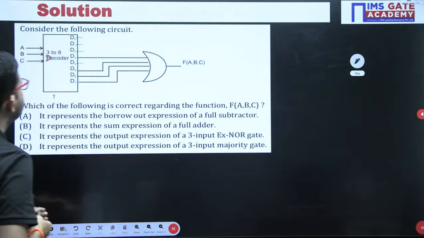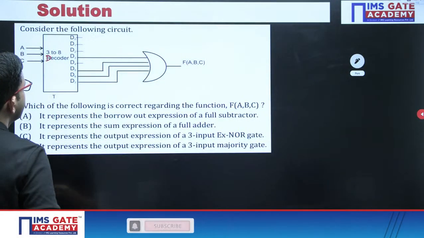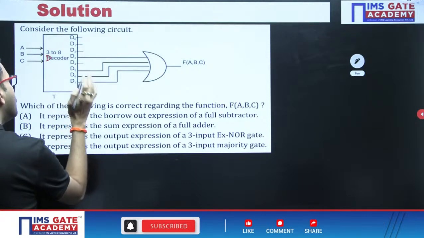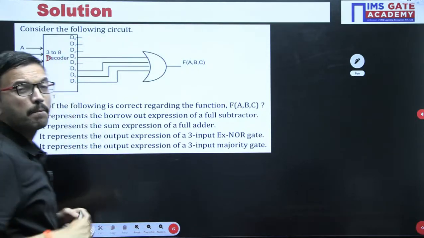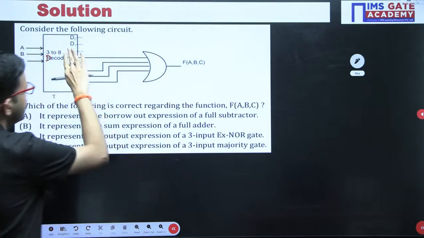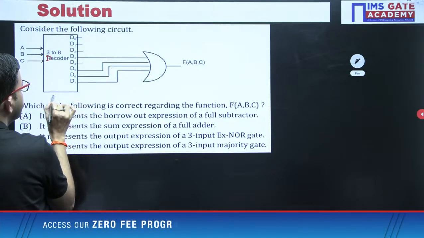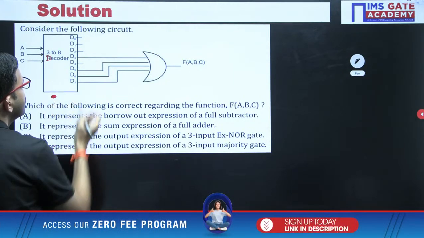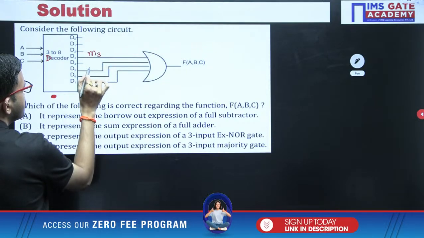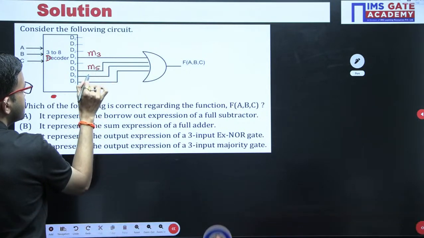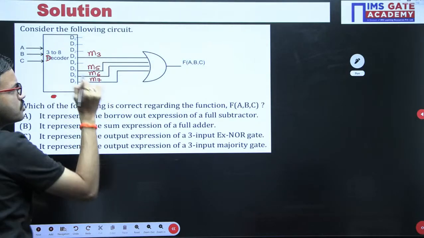First of all, observe here, you're having one decoder. Decoder outputs are nothing but minterms. In general, normal decoder outputs are minterms. For the time being I'm ignoring this one. Here you are getting minterms M3, M5, M6, M7.